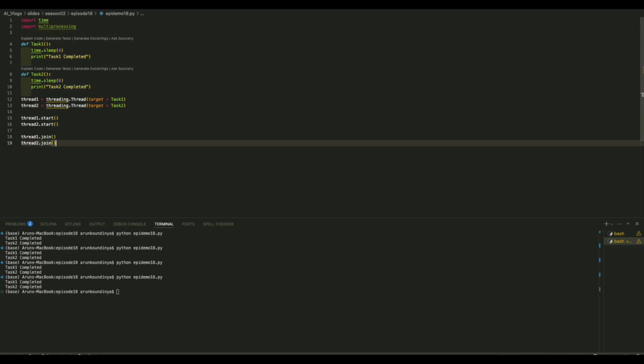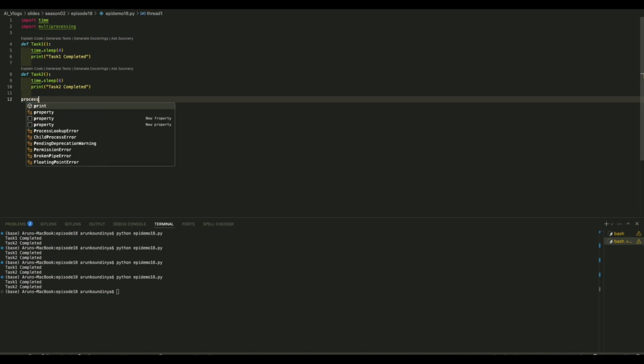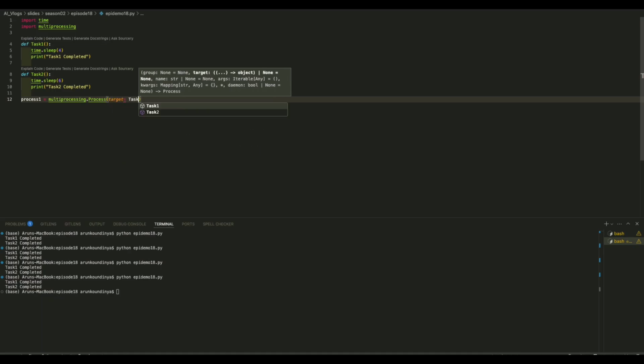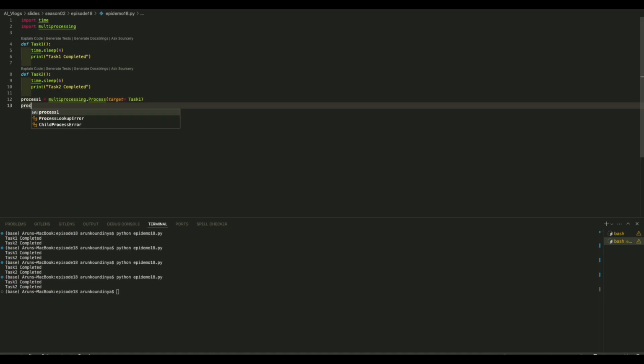Here we can create process 1 in the same way, multiprocessing.Process, target equal to task 1, then process 2. The syntax is almost the same.